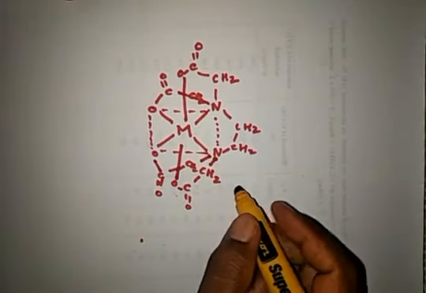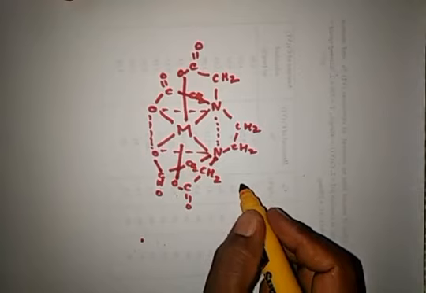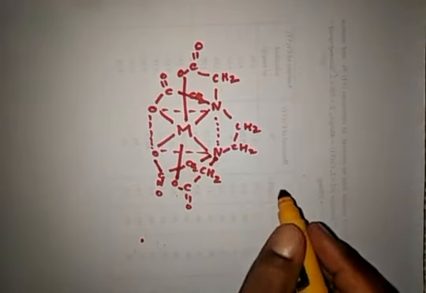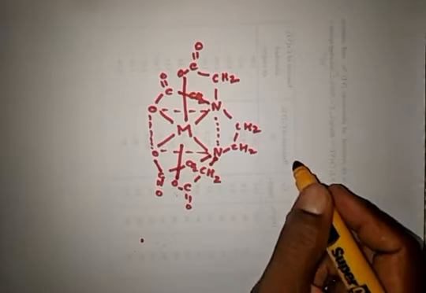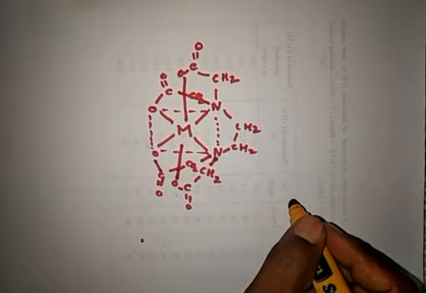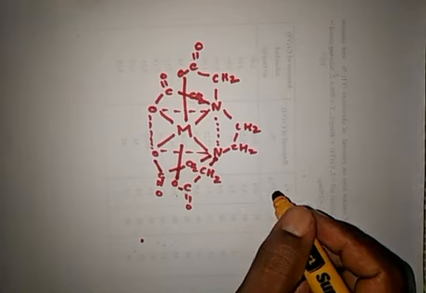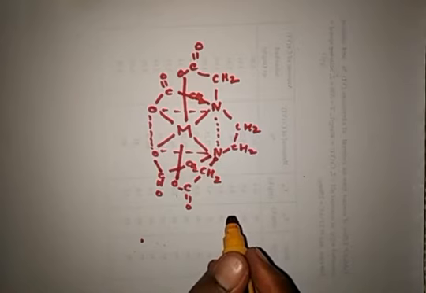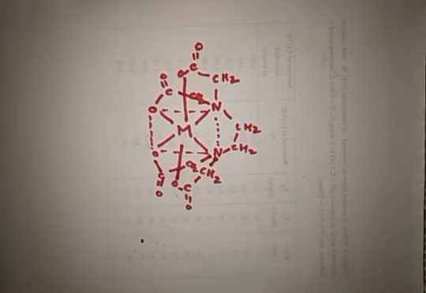So it forms six coordinations because EDTA is a hexadentate ligand. There are six coordination centers, two centers are in nitrogen, two nitrogen centers, and the other four centers are in the four acid groups.